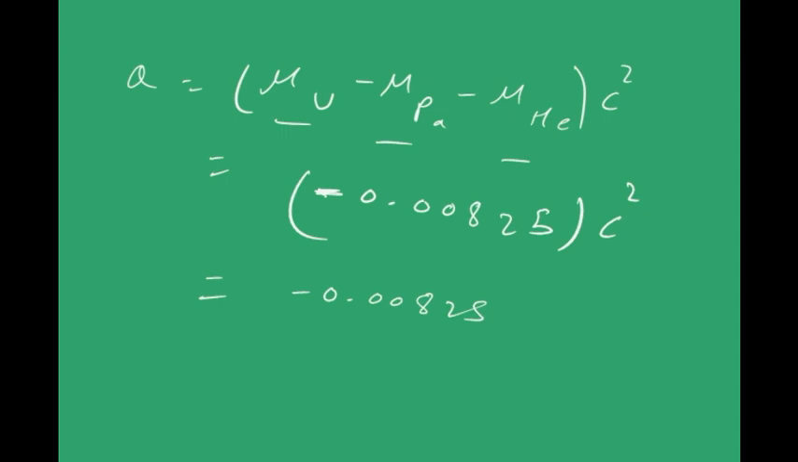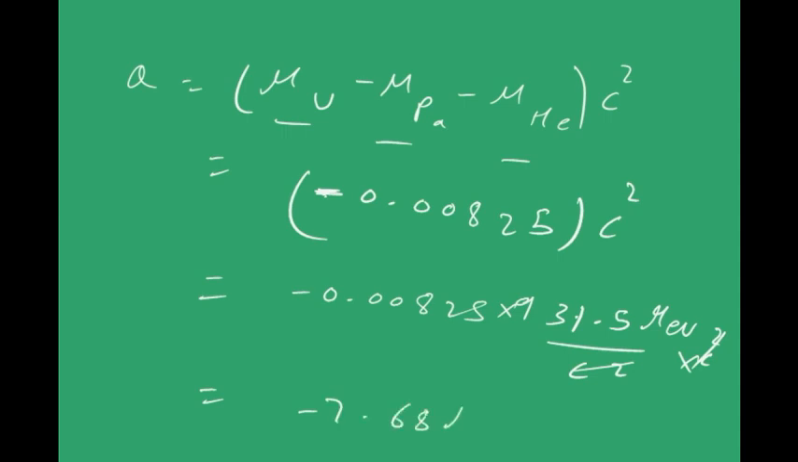One atomic mass unit can be written as 931.5 million electron volts by c square. And this is a convenient way so that you can cancel these two terms, and wherever you have one atomic mass unit, you try to write it as 931.5 million electron volts by c square, so that your calculation becomes just a product of two numbers, and finally you are going to get minus 7.68 million electron volts. So you have to supply 7.68 million electron volts to initiate that reaction. So that's not spontaneous.